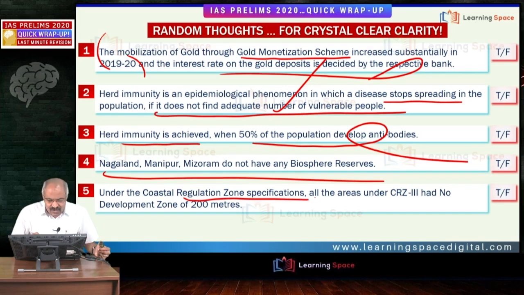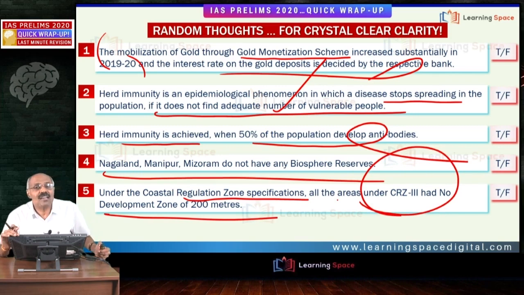Under the coastal regulation zone specifications, all the areas under CRZ3 had no development zone of 200 meters. Absolutely wrong statement. CRZ3 is divided into 2 based on the population. Thinly populated rural areas, thickly populated rural areas.